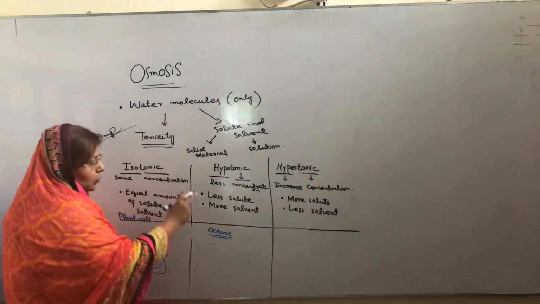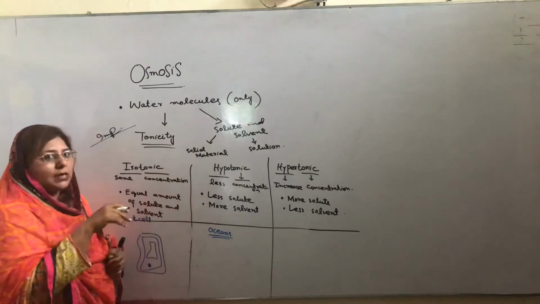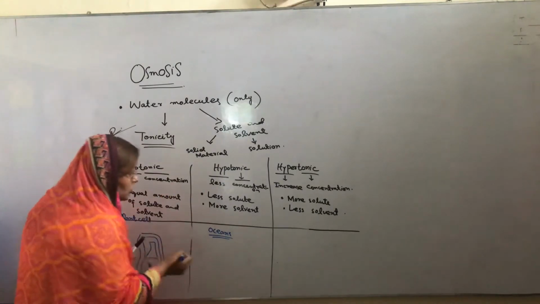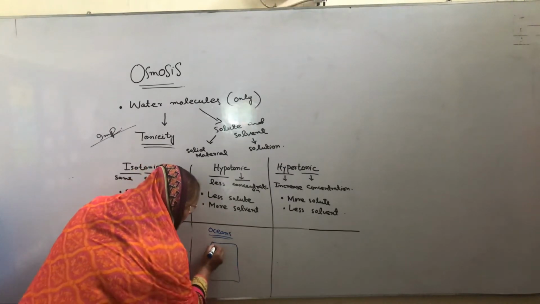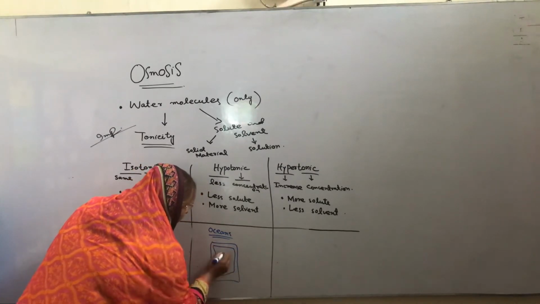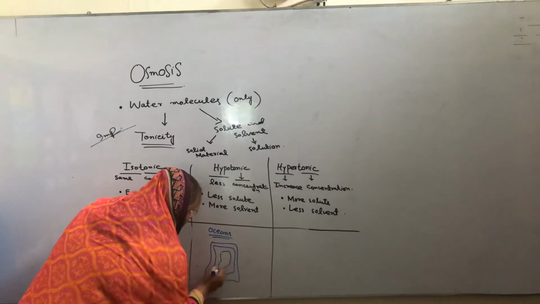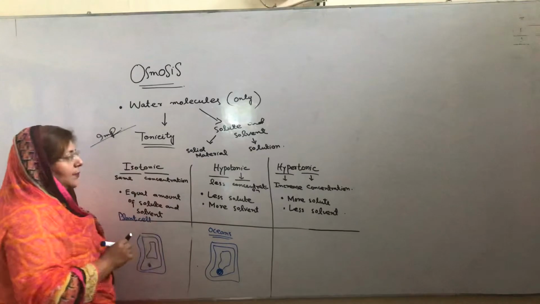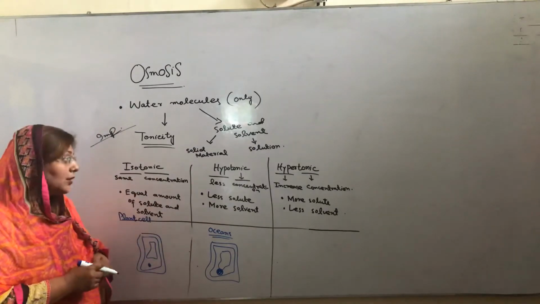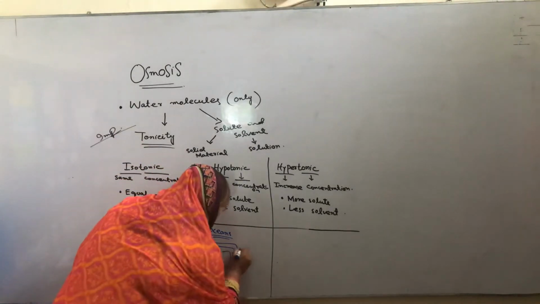So when we put a plant cell into a hypotonic solution, what will happen? Definitely due to more solvent, it will be swollen and turgor pressure will be produced.